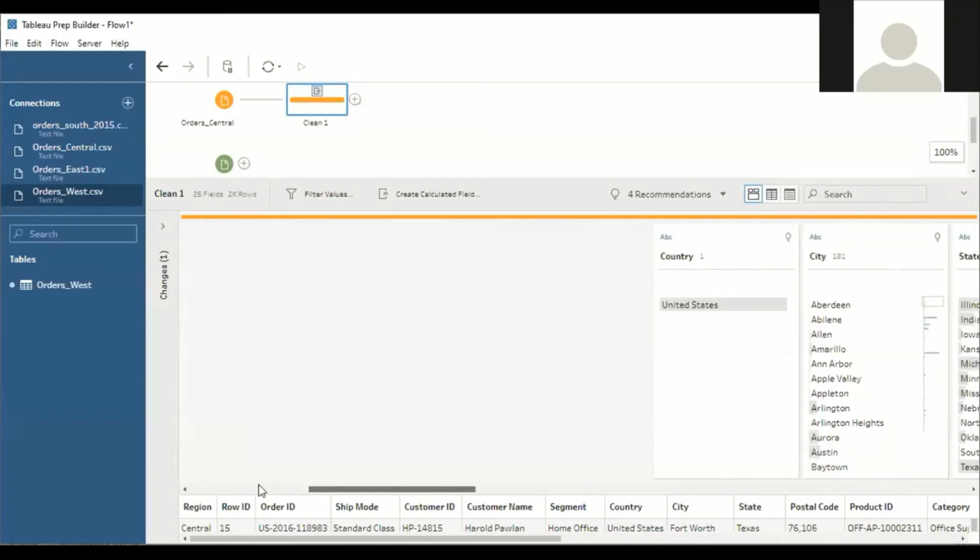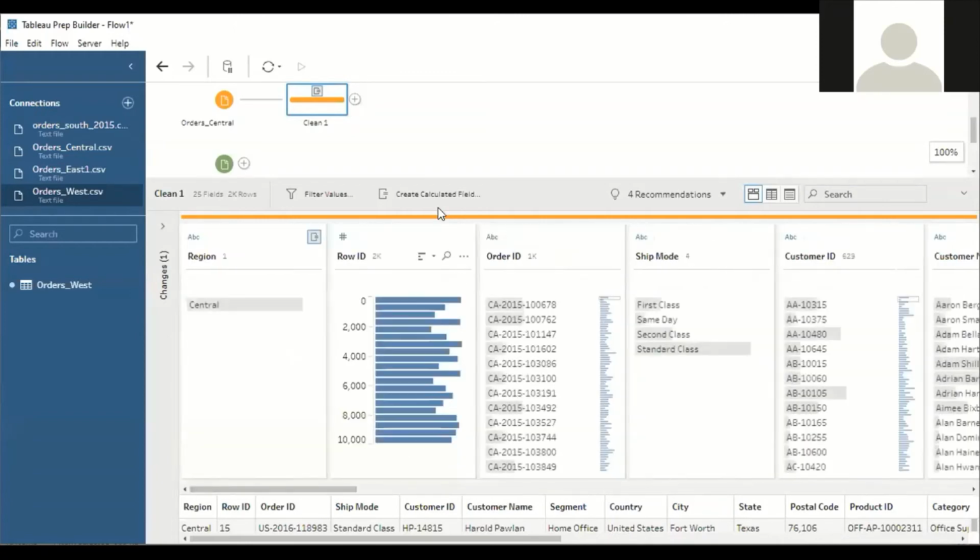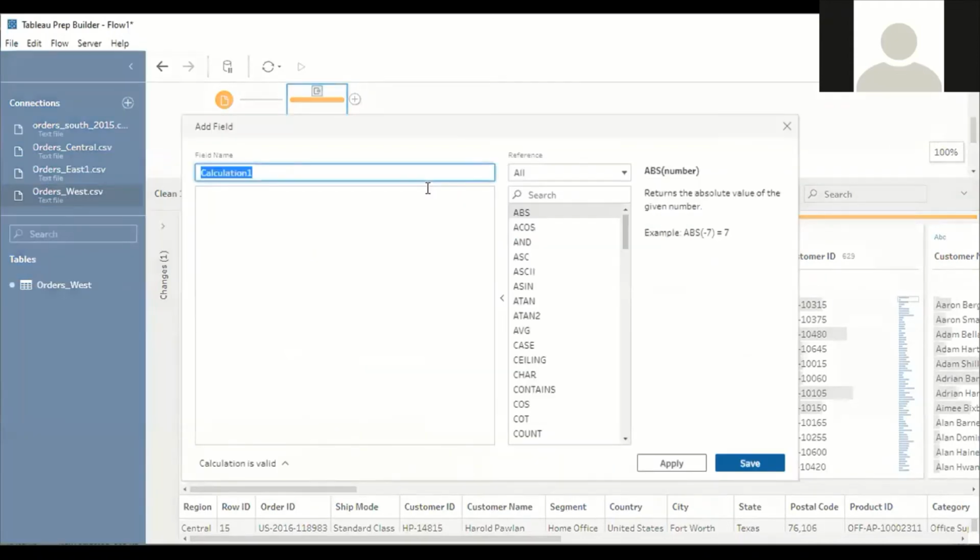So for that, I will use the same option called create calculated field. In create calculated field, there is a formula called make date. Suppose I want to merge the columns, n columns, there is a formula called make date. By using make date, it is possible to merge the data.